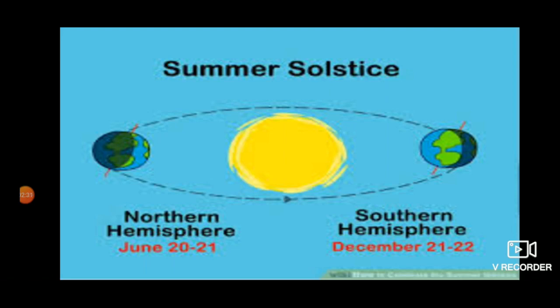Summer solstice. On June 21st, the Earth's North Pole is tilted directly toward the Sun. So the midday sun is directly overhead at the Tropic of Cancer. The longest day and shortest night occur on 21st June in the Northern Hemisphere.